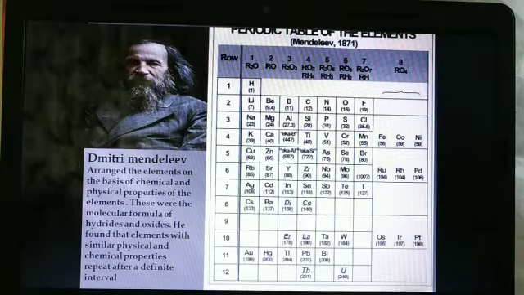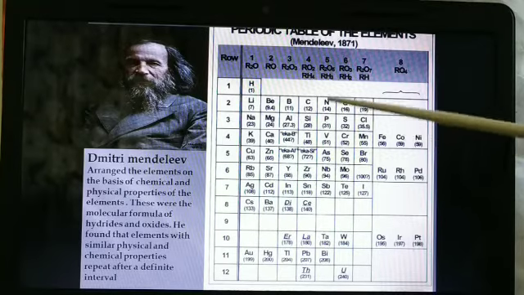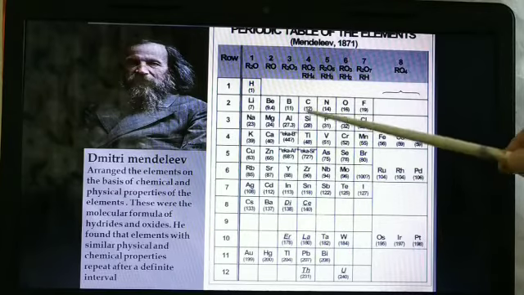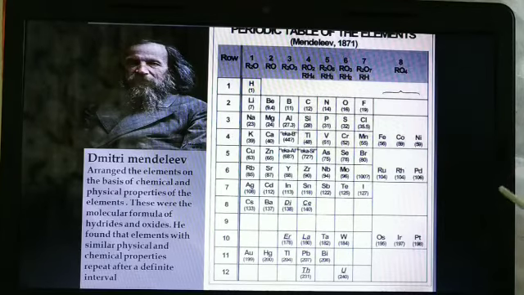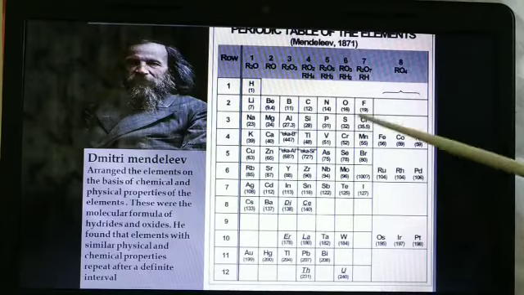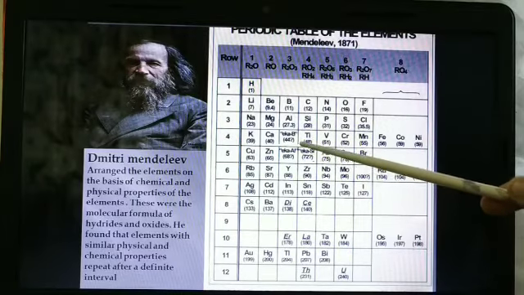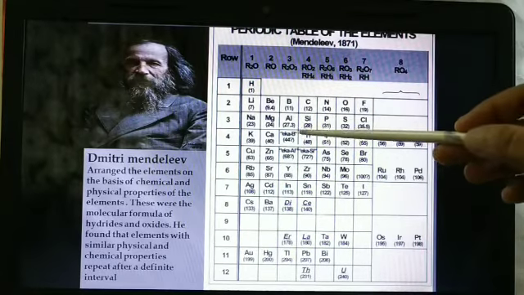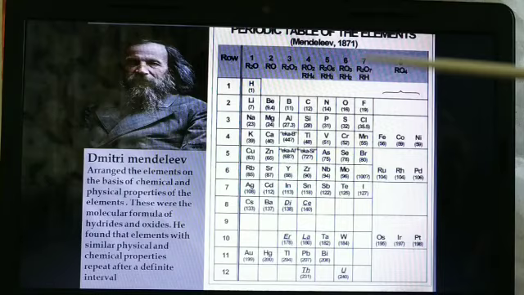While doing that, some of the elements were not yet discovered, so he left some blank places in between. You could see here there were blank places, and he had already noted down what their atomic masses will be. The places were given, but the elements were not discovered, so the names were not there. So he gave the names Eka silicon, Eka aluminium, and Eka boron.